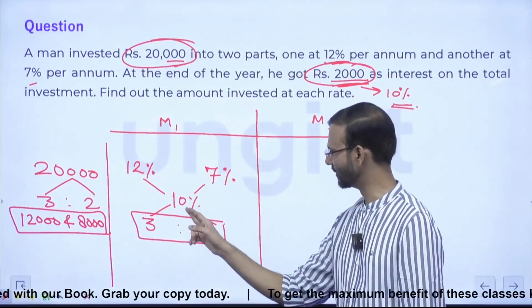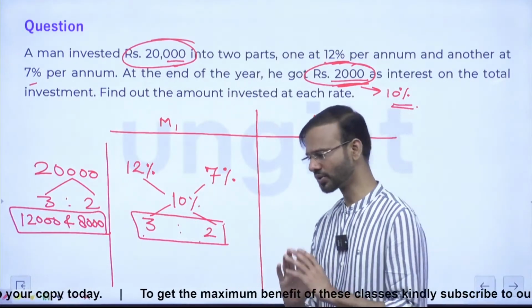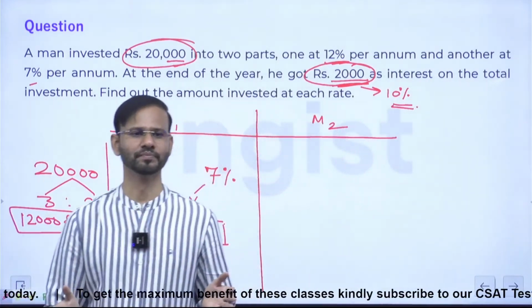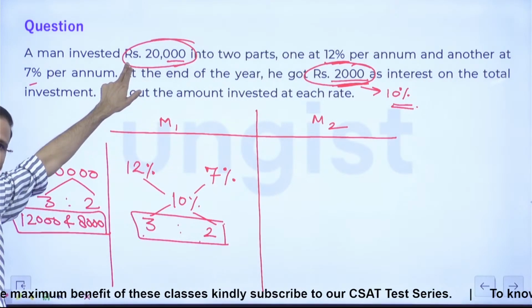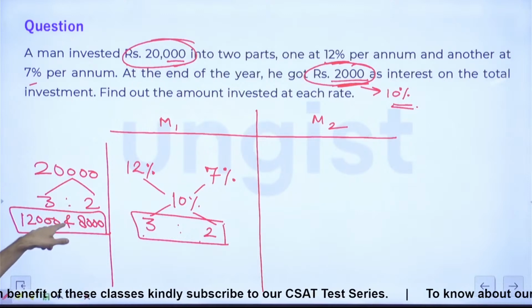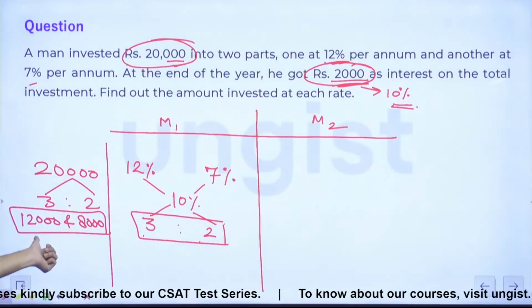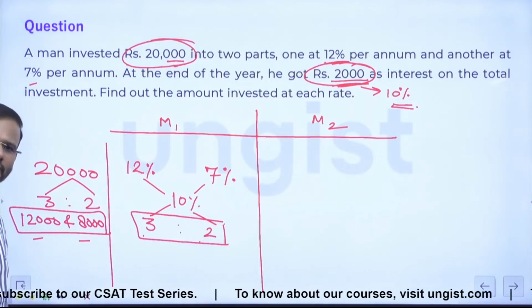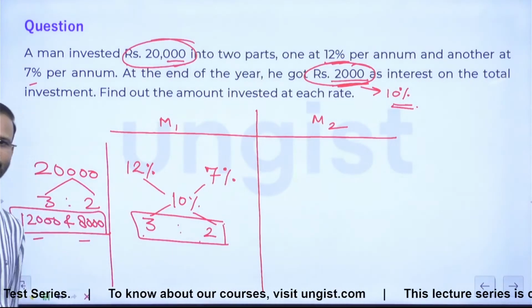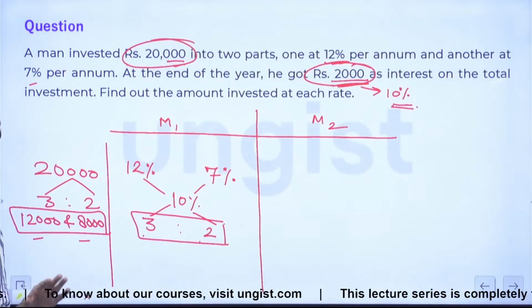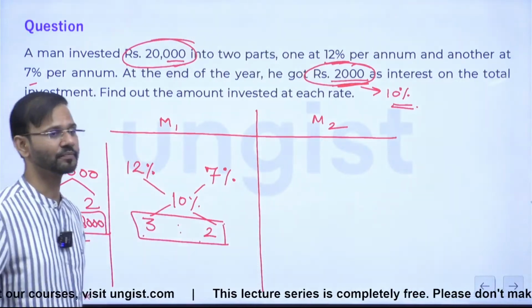So 12, 7, 10. So this is 3:2. So the man invested the total investment in the ratio 3:2. And what is the total investment? 20,000. So 20,000 will be invested in the ratio 3:2. Now divide 20,000 in the ratio 3:2, right? So this is 12,000 and 8,000. So the first part was 12,000 and the second investment was 8,000. Okay? Guys, any doubt? No? Done? Okay. Now see the next method.